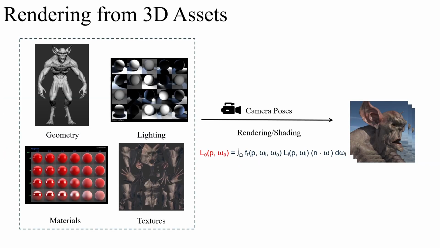The most tedious way is to follow the traditional computer graphics rendering pipeline, where we ask professional artists to craft a bunch of things. They are called 3D assets, including geometry, lighting, materials, and textures. And after getting all these 3D assets, we can do the so-called rendering or shading process, which is usually formulated as this very complex integration over multiplication of the 3D assets. As you can see, it is pretty painful, as all we just did for crafting and curating 3D assets is just get some 2D images or video frames of a single virtual avatar character.